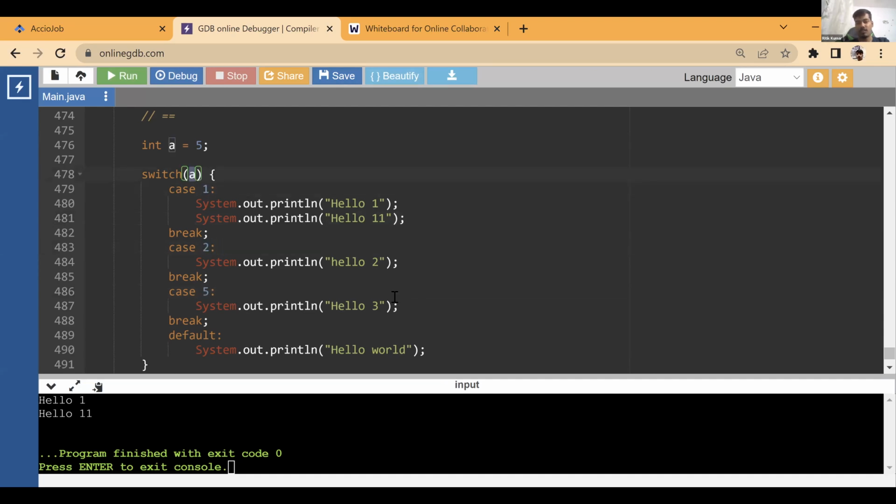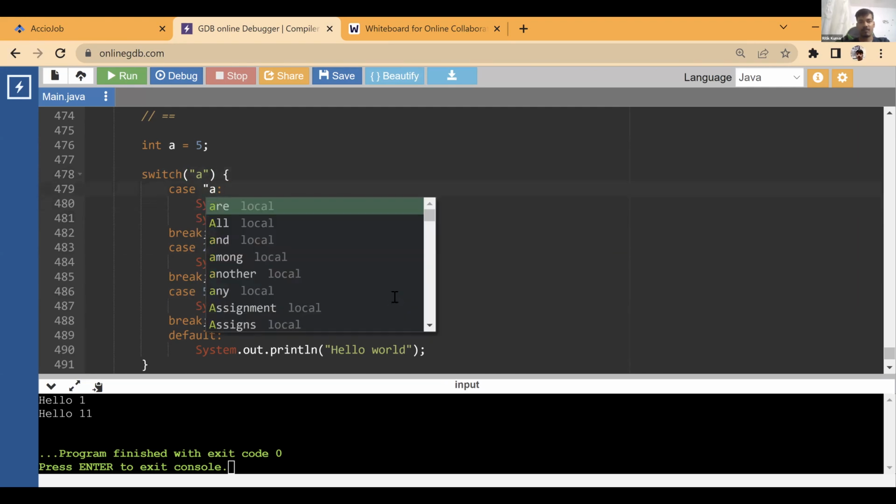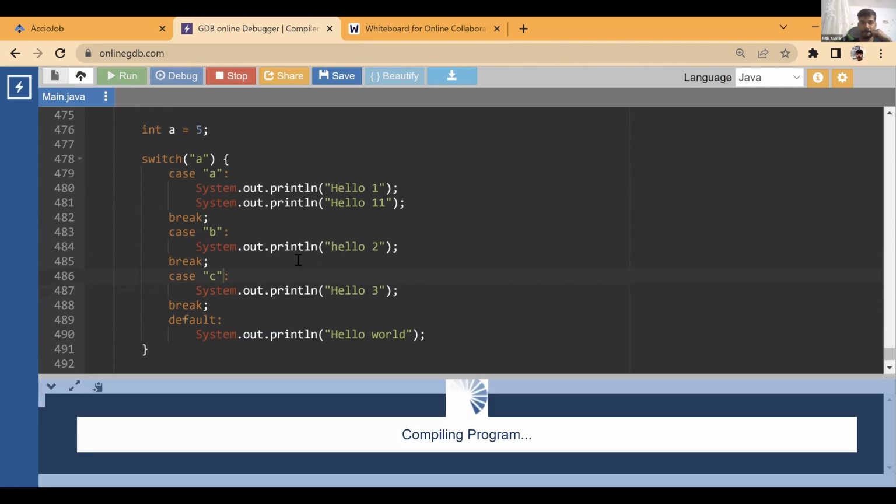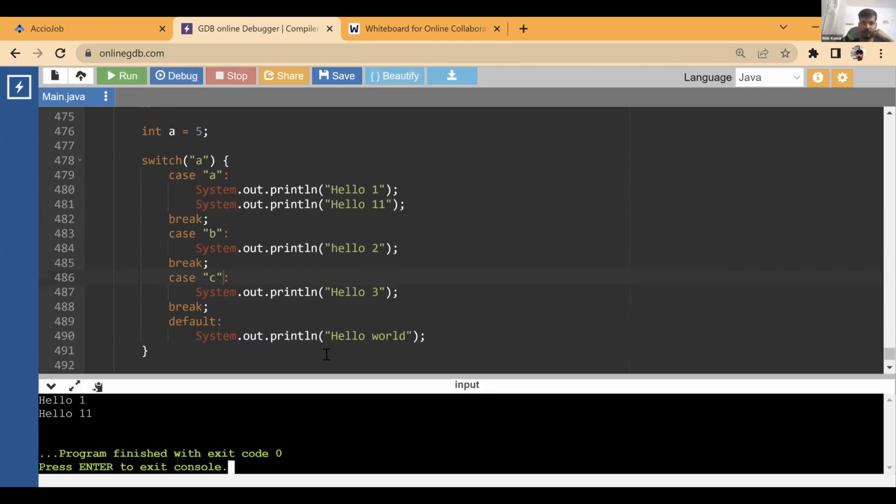In case you want to take it as string, let's check for string, because equal to works on strings. So I have to run this. Yeah, strings also work fine, right? So strings also work fine, character also works fine.